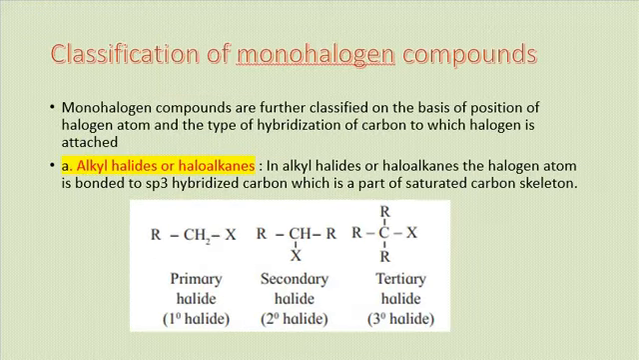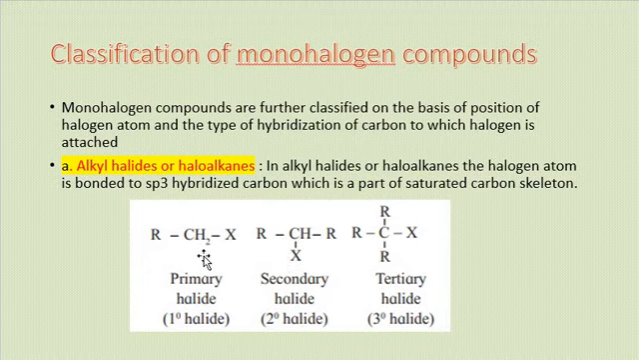Now, classification of monohalogen compounds. Monohalogen compounds are further classified. Number 1 is alkyl halides or haloalkanes. In alkyl halides or haloalkanes, the halogen atom is bonded to an sp3 hybridized carbon atom, which is a part of a saturated carbon skeleton. There you will see only single covalent bonds between the carbon atoms.